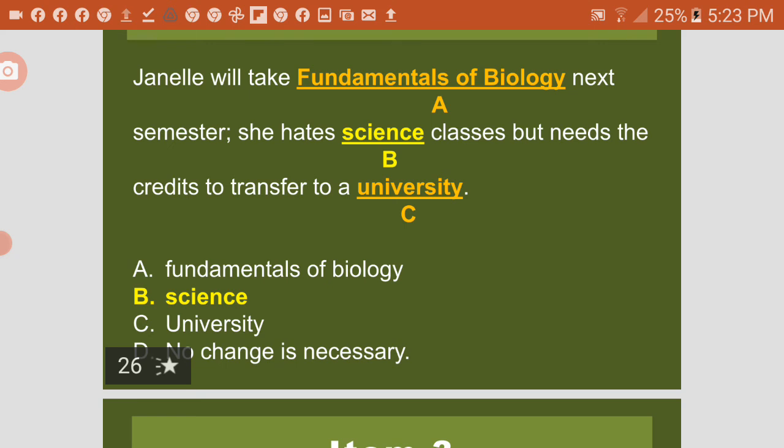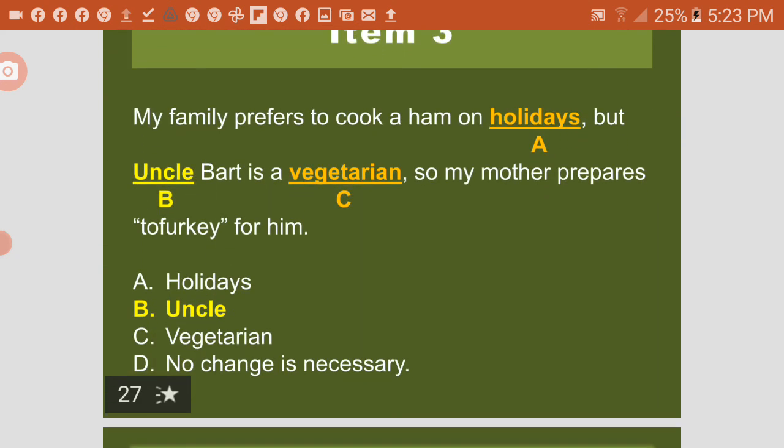Okay, let's proceed to item number 3. My family prefers to cook a ham on holidays. But Uncle Bart is a vegetarian. So my mother prepares turkey for him. So the answer: A, holidays with a capital letter. B, uncle with a capital letter U. C, vegetarian with capital letter V. D, no changes are necessary. The answer is titles before specific names. The answer is B, uncle. The word uncle, first letter U, must be capitalized. Okay, so the answer is B.